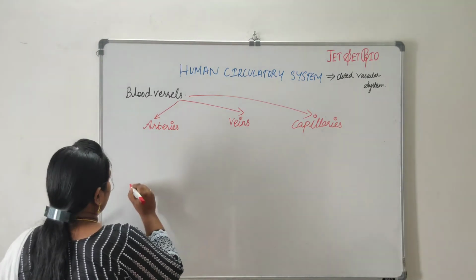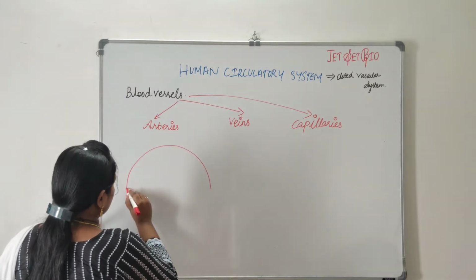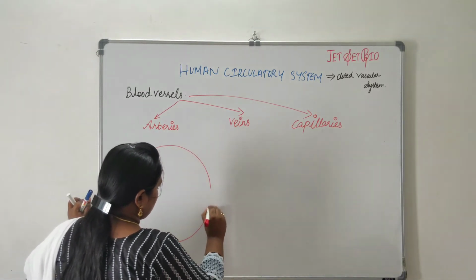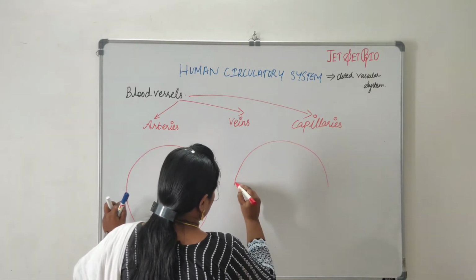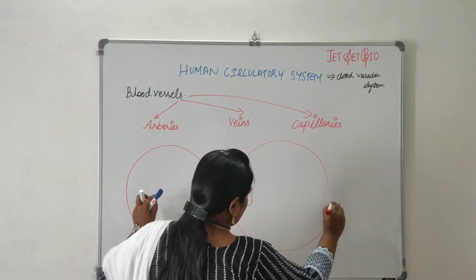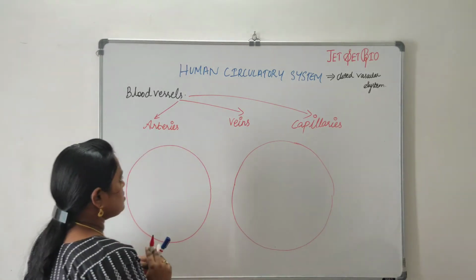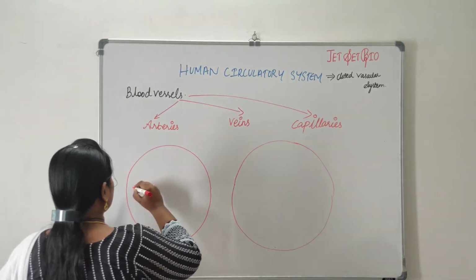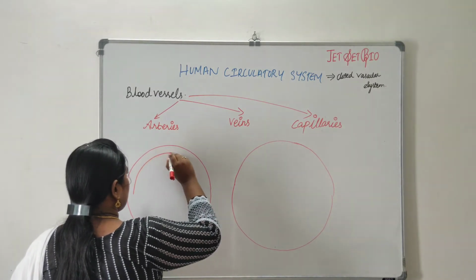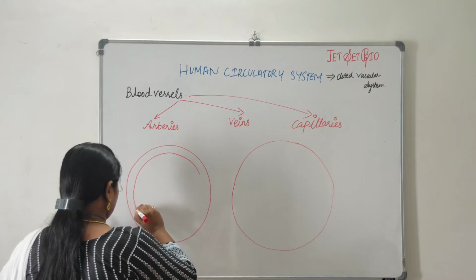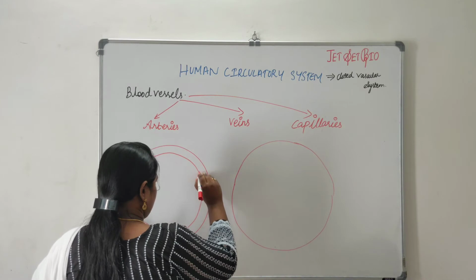So starting off with the arteries, now I am going to draw the transverse section of the artery. So the first layer is what? The outermost layer is tunica externa. Am I right? Tunica externa.